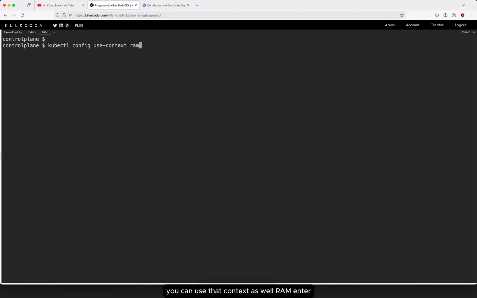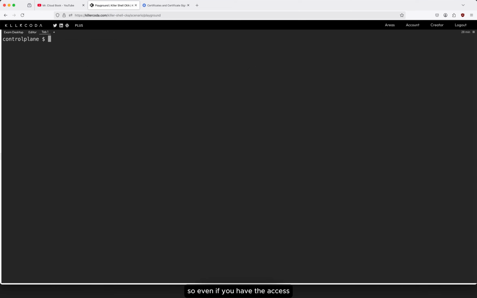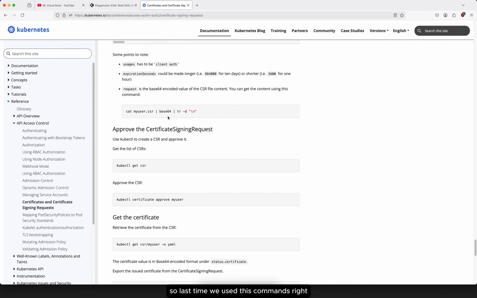Rom, enter. See, I moved to Rom now, and if I run kubectl get pods, it will not work. Nodes as well. Even though you have the access, it's not possible. Why it's not possible is because we have to create the role and role binding for this particular user, Rom, to view the resources in your Kubernetes cluster. So I will again use the context to move back to my main Kubernetes admin, enter.